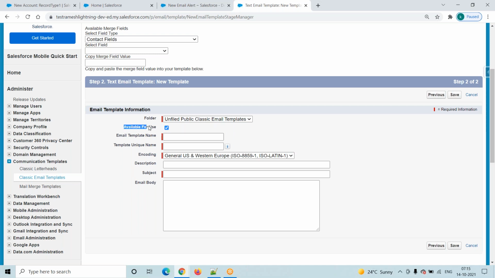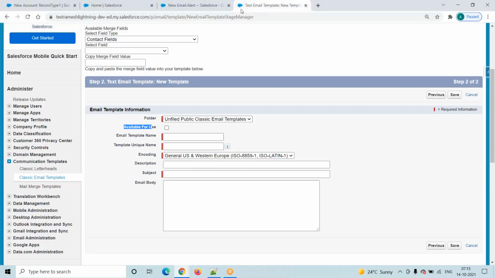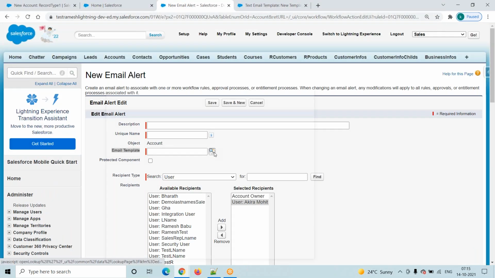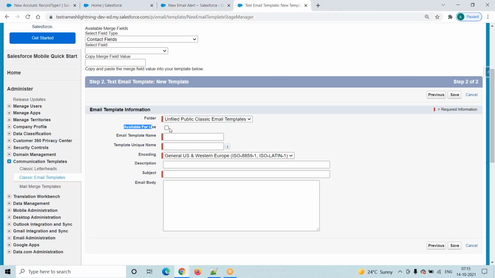Then the next one is Available For Use. We have to check this one, otherwise it is not available. Whenever we go to workflows, here it is not available. Suppose you go here, click on this lookup icon, and you do not check this checkbox, then the template is not available. We just created it only.